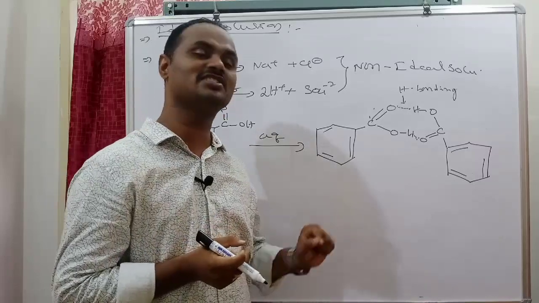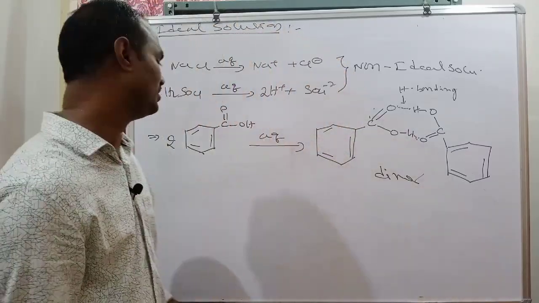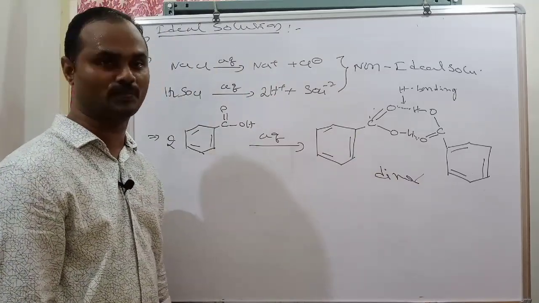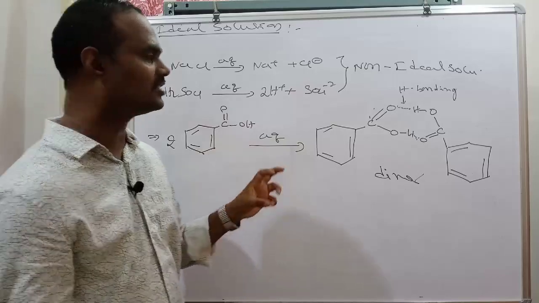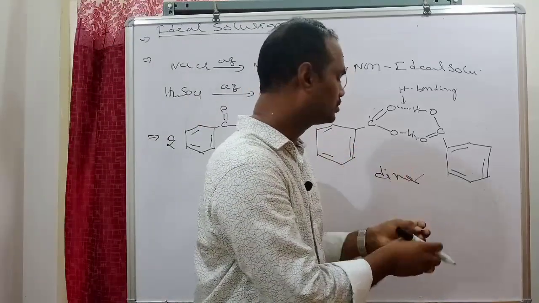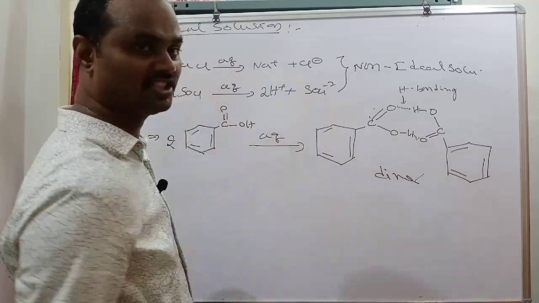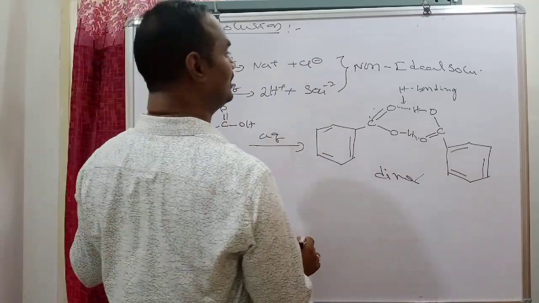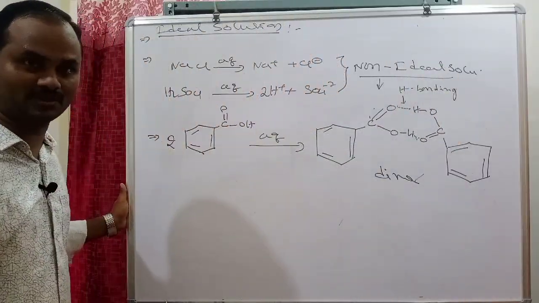That formation is called a dimer. A dimer is produced due to association of solute particles. So if solute association or solute dissociation happens, that solution comes under non-ideal solutions only.